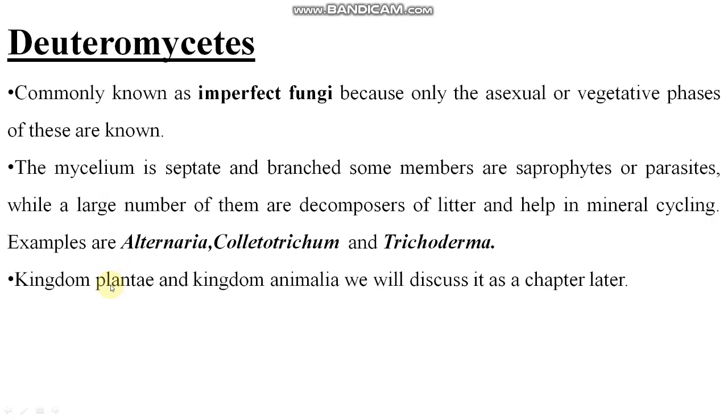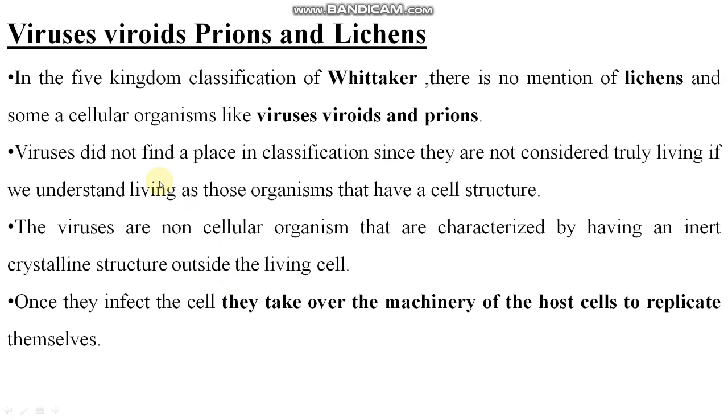So, student, we have studied kingdom Monera, kingdom Protista, kingdom Fungi. Three kingdoms we have done. Now kingdom Plantae and kingdom Animalia are left. The whole chapter is given in your book, so we will discuss it later. Now you have studied all these kingdoms.